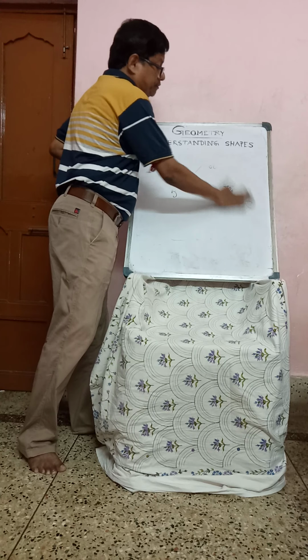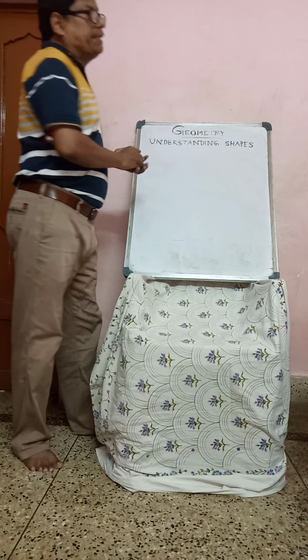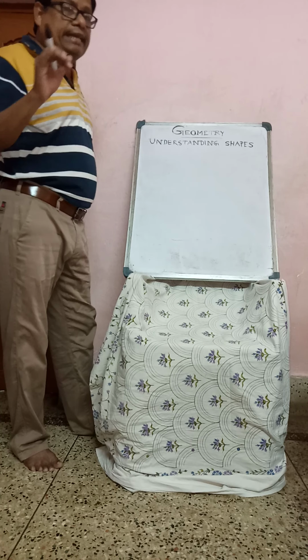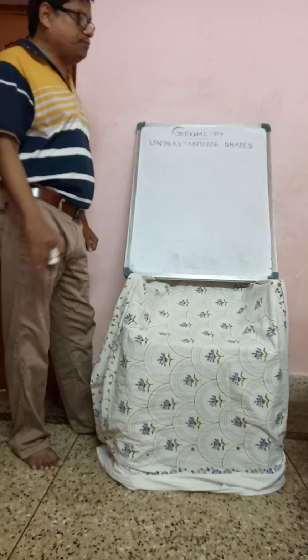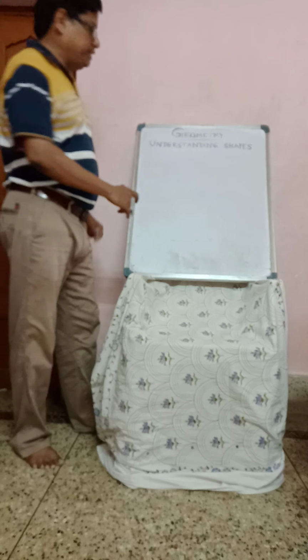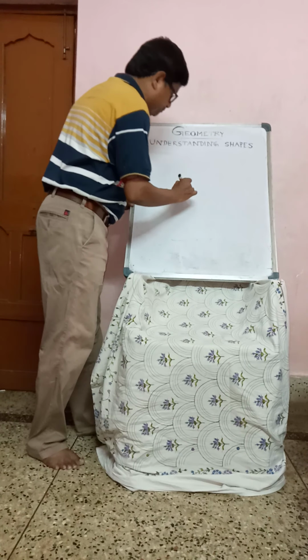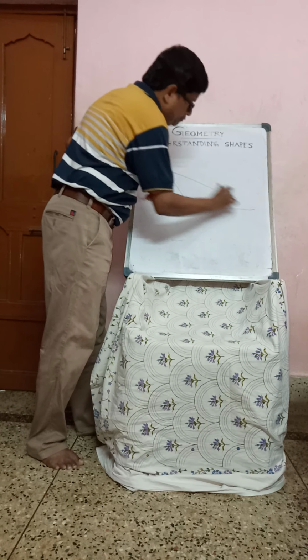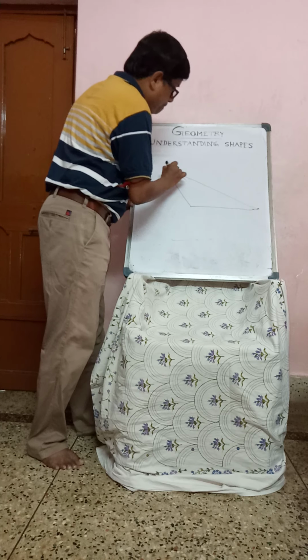Now the obtuse angle triangle, all of you know. Again explaining, at least one angle is more than 90 degrees. You could draw the figure, look here.